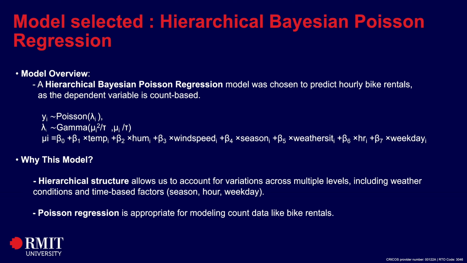To conclude, we used a hierarchical Bayesian Poisson regression model to predict bike rental demand. This approach allows us to factor in both weather conditions and human activity, improving decision making for bike sharing systems.